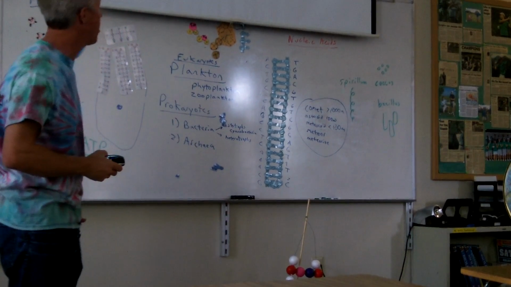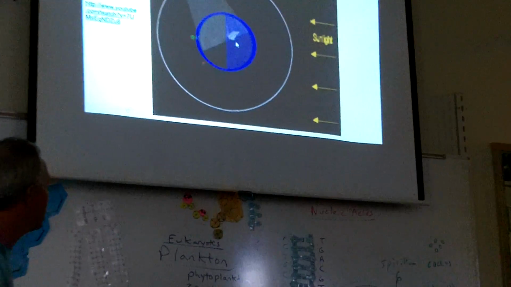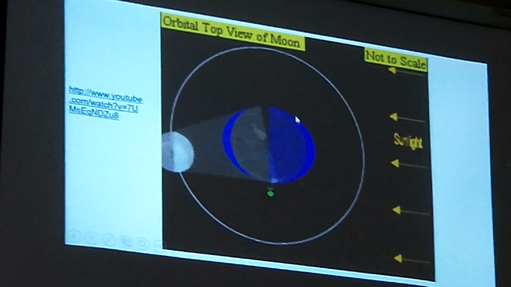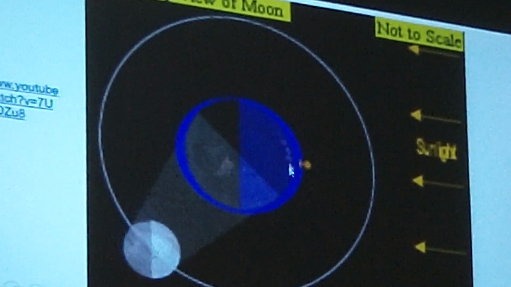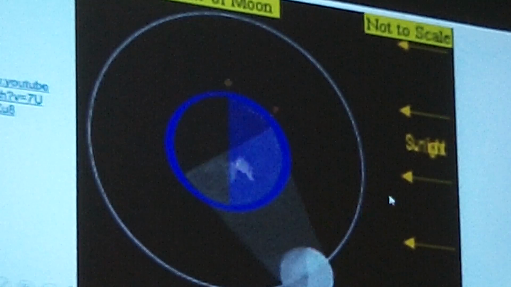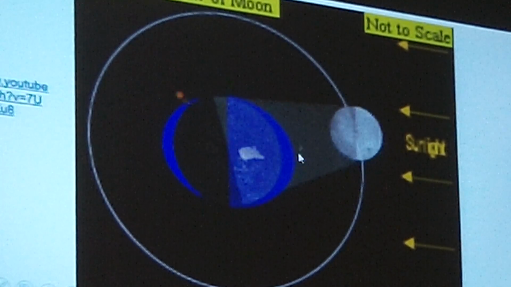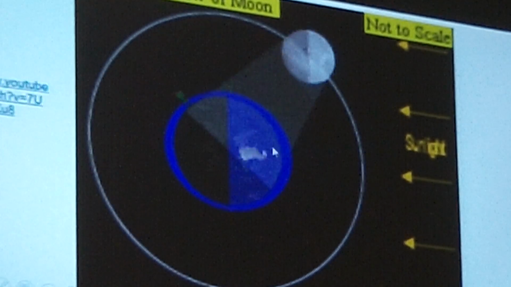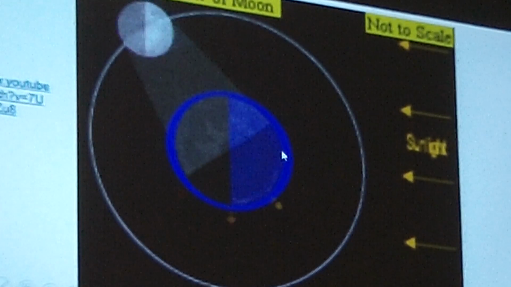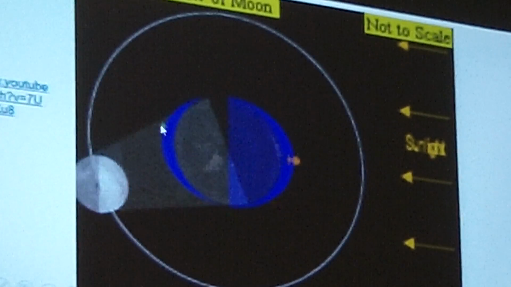This is a good thing showing how this works. This shows the Earth is spinning like crazy, and this shows what the tides look like. So the blue is the tidal bulge. And there you see it, and the sun is over here on the right side. And so now they're all in line, and you get the big tidal bulge. And now they're 90 degrees, and it's a lot more even around everywhere. And now it's full moon, and you get a bigger tidal bulge.